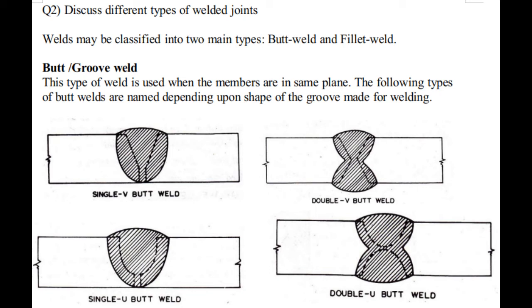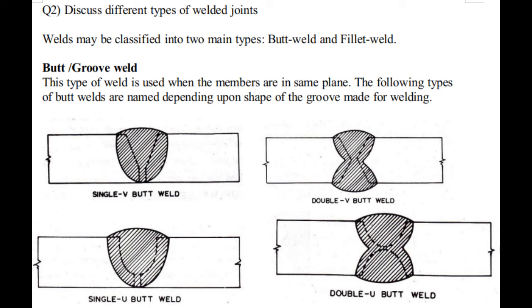Welds can be classified into two main types. Number one, butt weld. Number two, fillet weld. Now, butt weld is also called a groove weld. This type of weld is used when the members are in the same plane. That means both the members are in either the X plane or the Y plane. That means either they are in the horizontal plane or they are in the vertical plane.